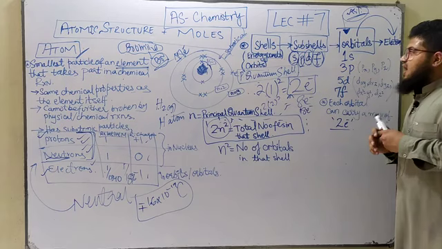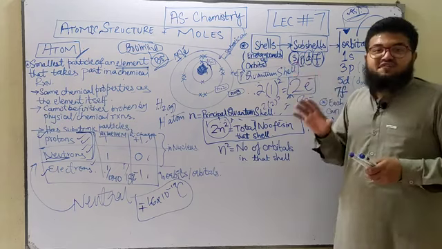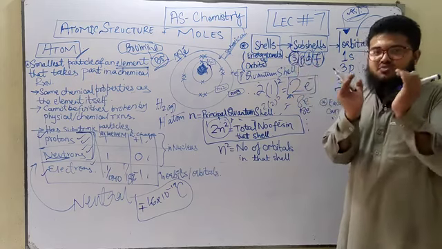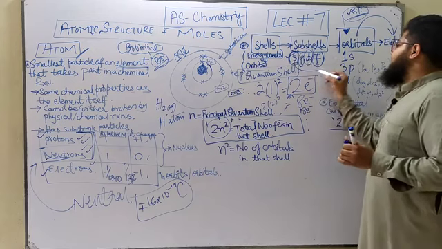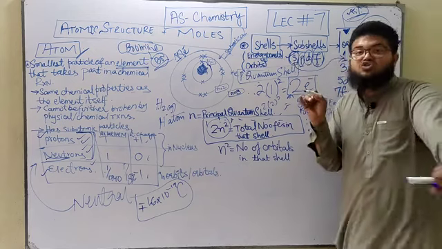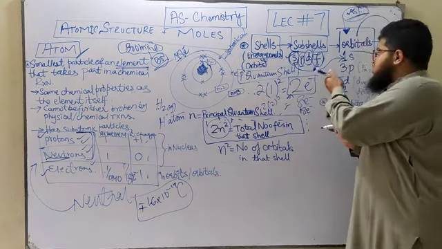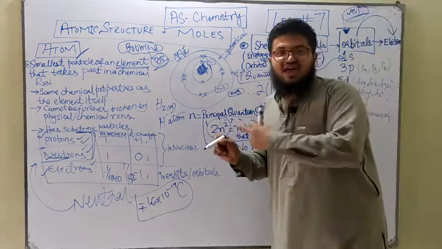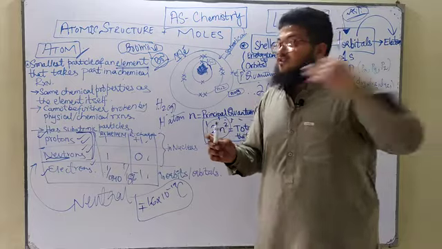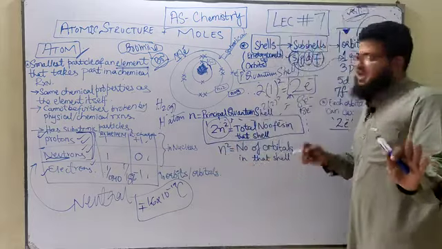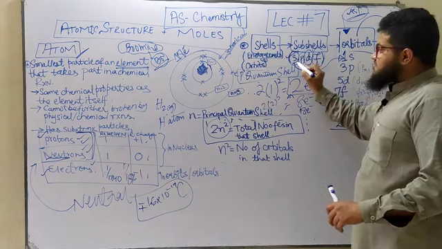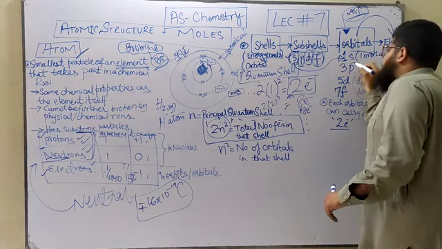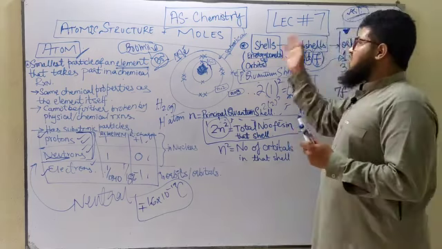Now in each of these subshells we've got a different number of orbitals. The S subshell is the smallest subshell, and it contains only 1 orbital. This is what I would want you guys to learn, because if you need to proceed on to this chapter, you will definitely need this for your electronic configuration of A levels. You've learned the conventional electronic configuration. Over here you're going to learn the advanced electronic configuration. In the S subshell you've got only 1 orbital, and that orbital is called the S orbital, because it's found in the S subshell.